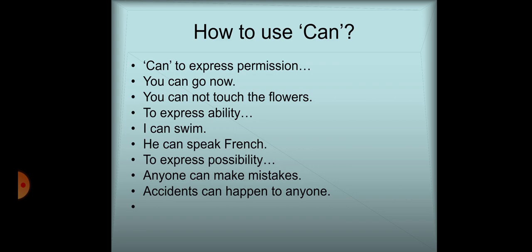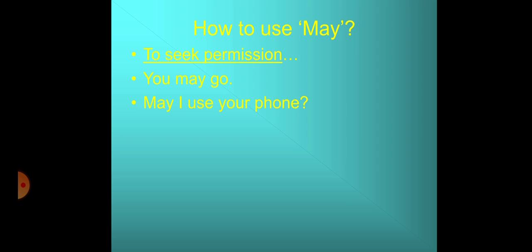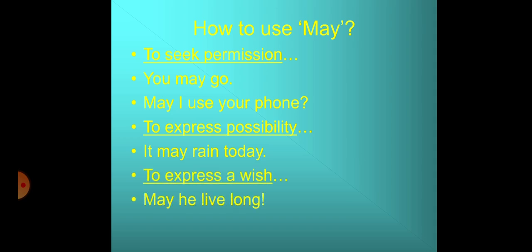One more thing you have to remember: can is generally used to give permission and may is used to take permission. Now we'll study the usage of may. May is used to seek permission. You may go, may I use your phone, may I take your bicycle, may I go now. To express possibility also we will use may. It may rain today, my uncle may come today. May can also be used to express a wish, or if you are praying for somebody, then also you use may, like may he live long, may you score good marks in the final exams.